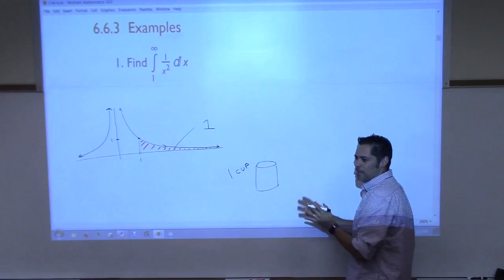Yeah? So if I tell you, just for the sake of telling you, I don't know if this is right, but what if I tell you that that red area is 1? That doesn't bother you? I mean, how can you possibly have a finite area if this region is infinite, right? The region keeps going forever, right?